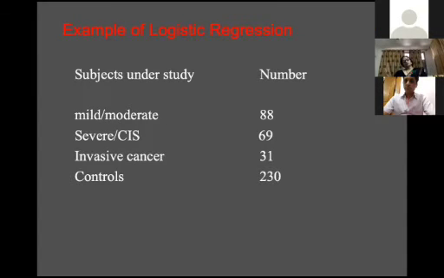Then I want to take one example for logistic regression. That is our own study. Suppose you want to do logistic regression. Logistic regression is always used in case-control studies. Suppose we have mild and moderate cases numbering 80, severe and CIS 69 cases, invasive cancer 30, and controls 230. Suppose you want to compare the mild and moderate with controls, severe CIS with controls, and invasive cancer with controls. Then how to do the logistic regression, I will tell you.